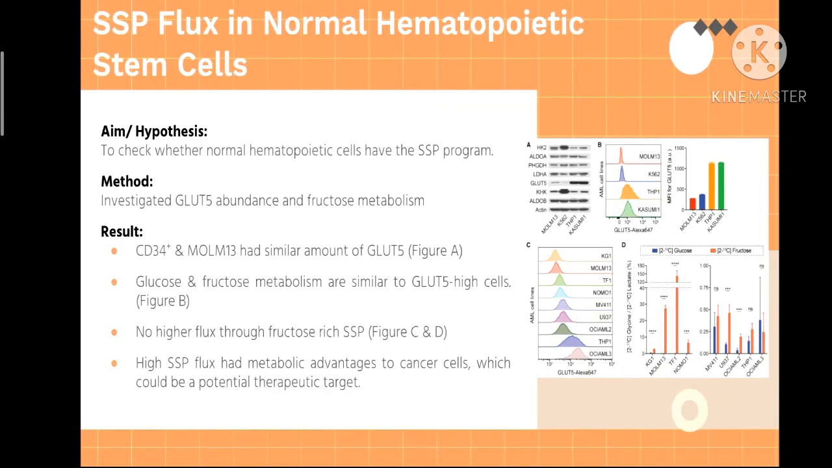In this experiment, they want to check whether the SSP metabolism program exists in normal hematopoietic cells by investigating the GLUT5 abundance and fructose metabolism. They found that CD34 plus and MOLM13 cells had similar amounts of GLUT5 and that their glucose and fructose metabolism were similar to GLUT5 high cells. But they did not show higher flux of SSP in fructose-rich condition. Based on that, SSP may be a potential therapeutic target.